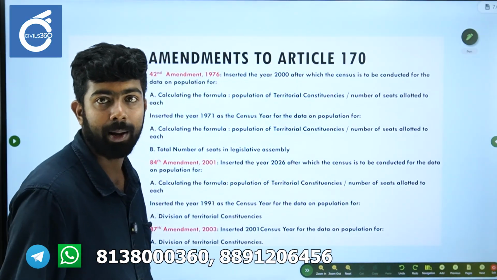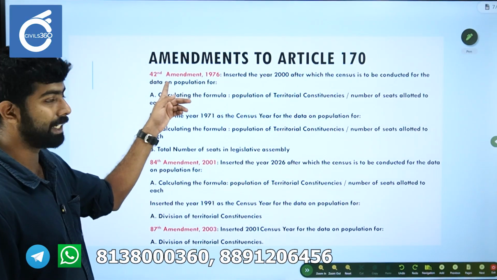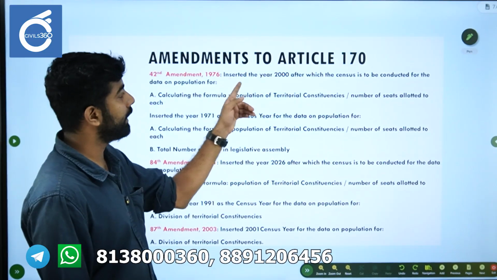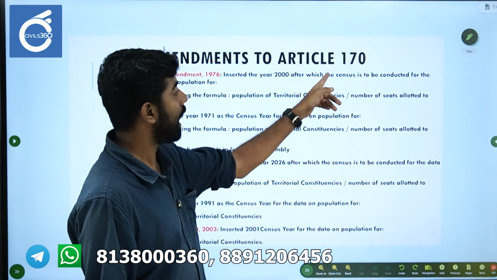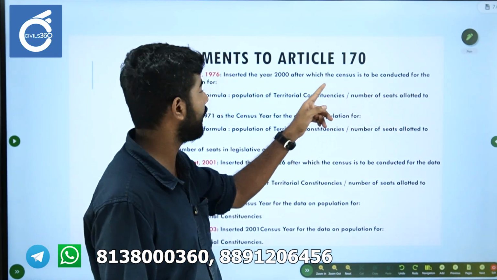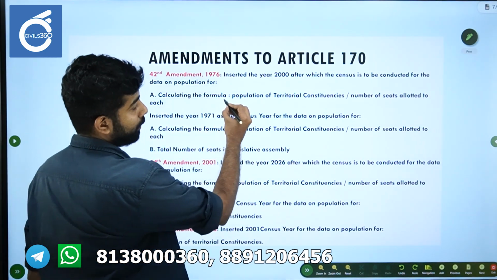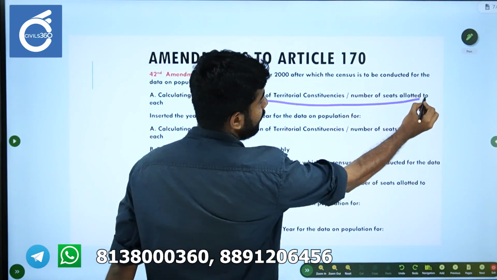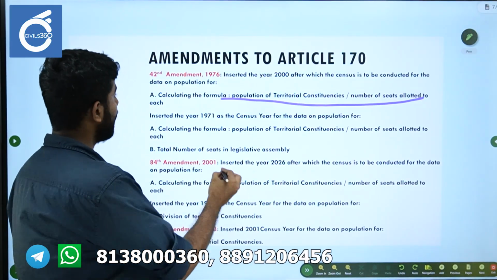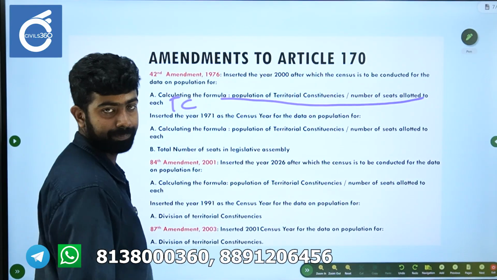Okay, this is again the amendments to Article 170. The 42nd amendment, what did it do? It inserted the year 2000, after which the census is to be conducted for the data on population for calculating the formula: population of territorial constituency divided by number of seats allotted to each territorial constituency.